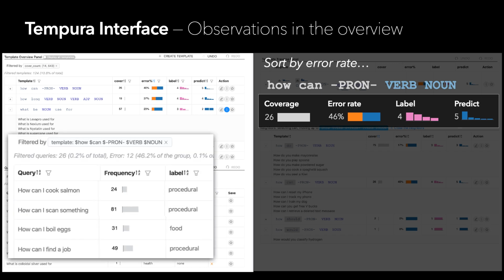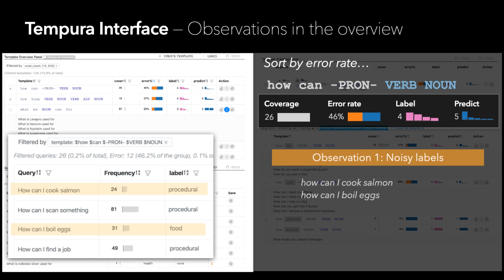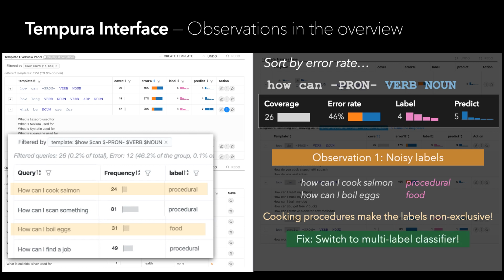Inspecting the covered queries, we find some noisy labels. Here, similar queries like how can I cook salmon and how can I boil eggs are labeled differently as procedural or food. This makes sense, as queries on cooking procedures can make these two label pairs non-exclusive. With this supporting evidence, we might switch to a multi-label classifier.